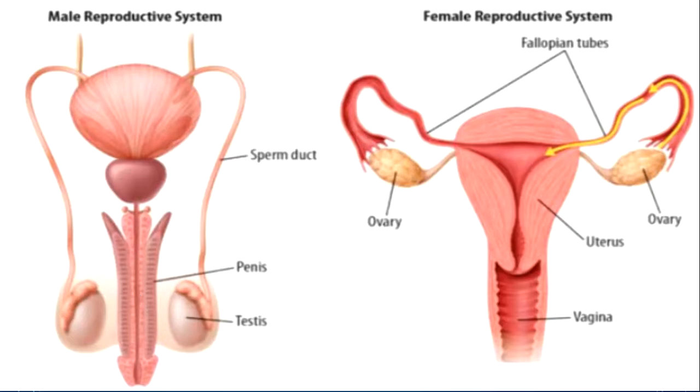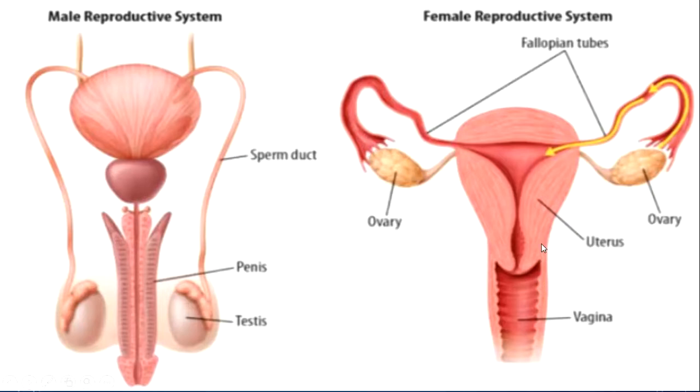Now we come to the female reproductive system, which consists of two ovaries, as you can see over here. Eggs grow and mature in these ovaries. The two hormones made by the ovaries, estrogen and progesterone, help eggs mature. Once mature, eggs are released from the ovaries and enter the fallopian tubes. The fallopian tubes connect the ovaries to the uterus. If sperm are also present in the fallopian tube, fertilization can occur.